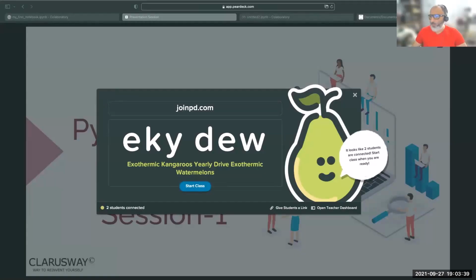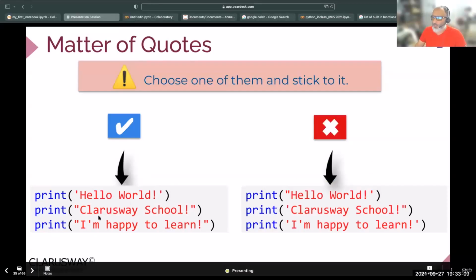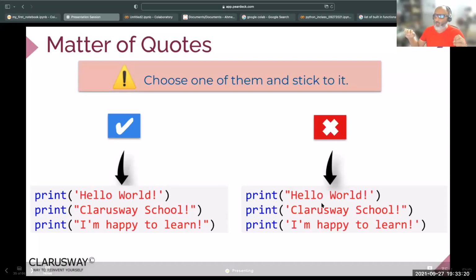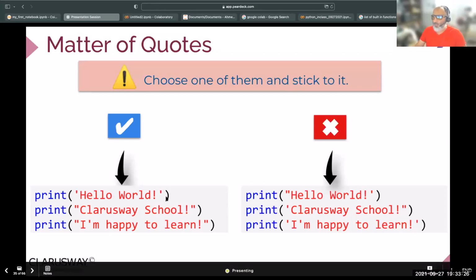Hello, everybody, and welcome. So I have my quotes, and I know how to write them. I cannot mix the quotes, double, triple, or single. I have to start with a quote and end with the same kind of quote. I can include different quotes inside my own quote, but they have to be different, right?